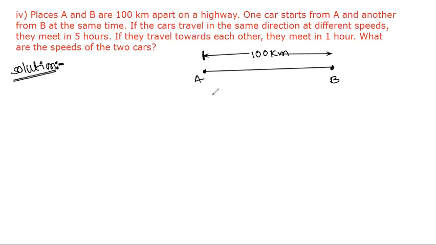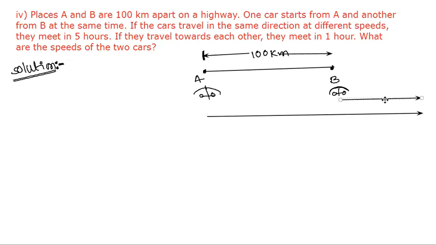There is one car here that starts from point A, and another car that starts from point B. Let's take this as car A and this as car B. If both cars travel in the same direction at different speeds, say towards the east, car A travels this distance and car B also travels some distance.